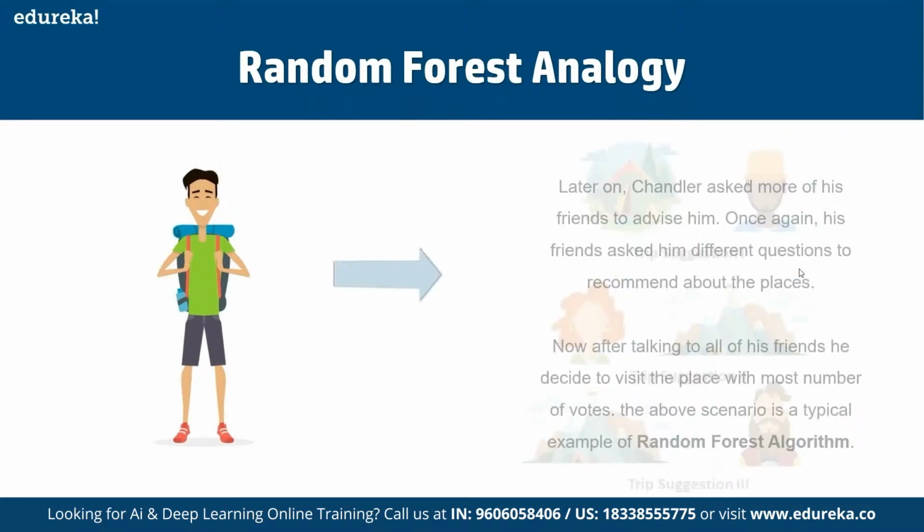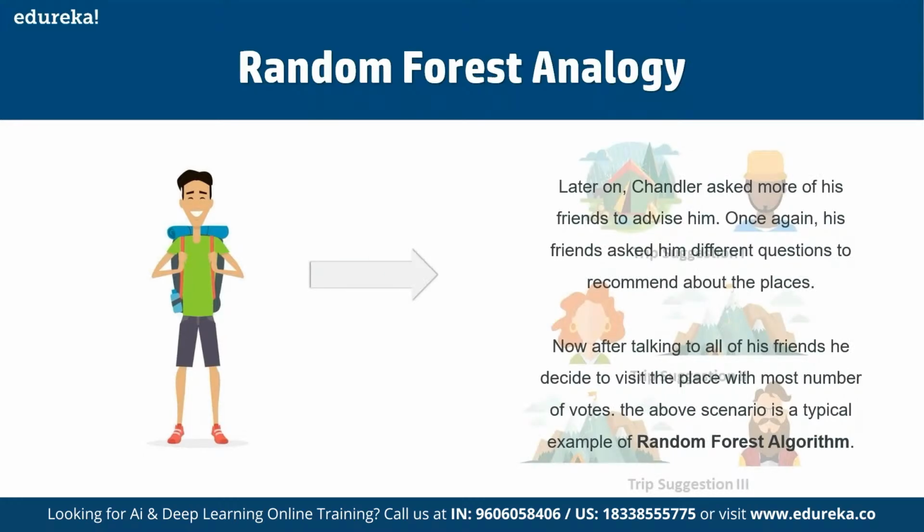So later on, Chandler asked one more friend to advise him. Once again, his friend asked him different questions to recommend places. Now, after talking to all of his friends, he decided to visit the place with the most votes. And the above scenario is a typical example of the random forest algorithm.